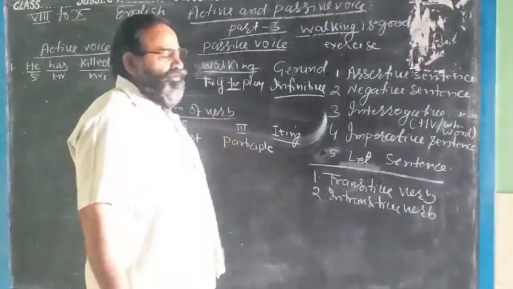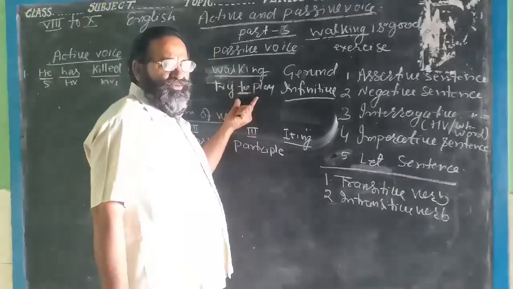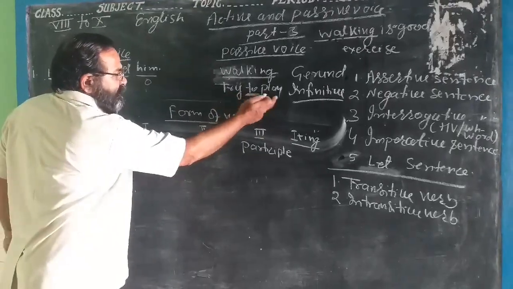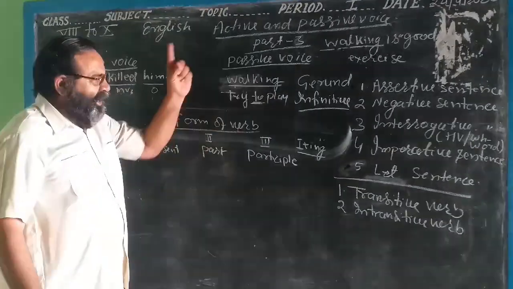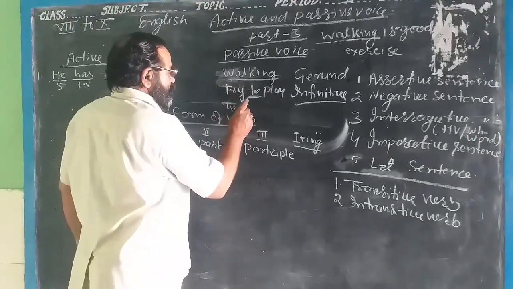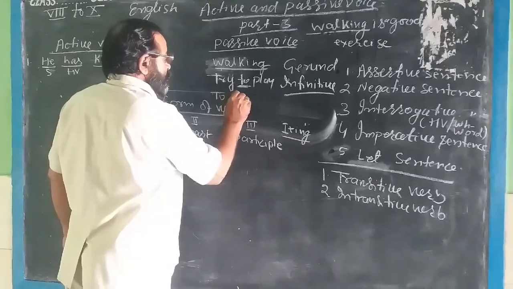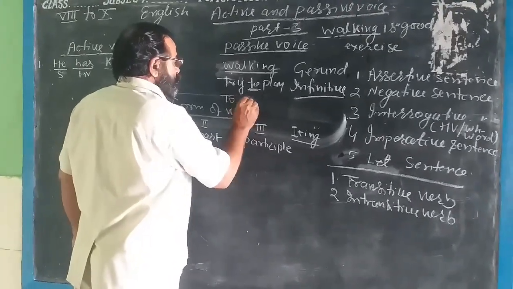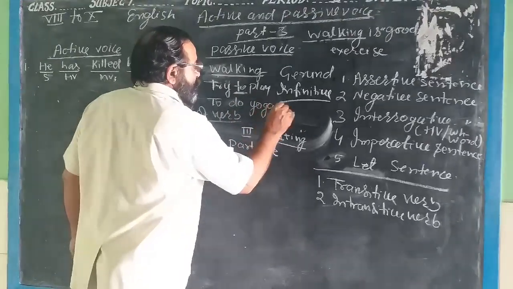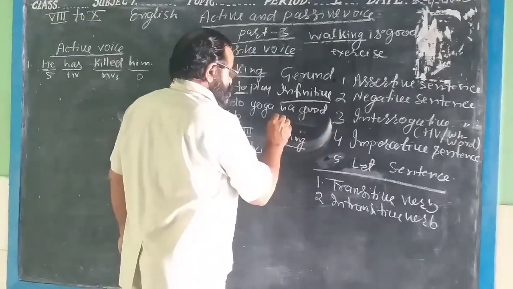Now, try to play football. It is called an infinitive, connective. When to is written before the main verb, then it is called an infinitive. For example, to do yoga is a good habit.